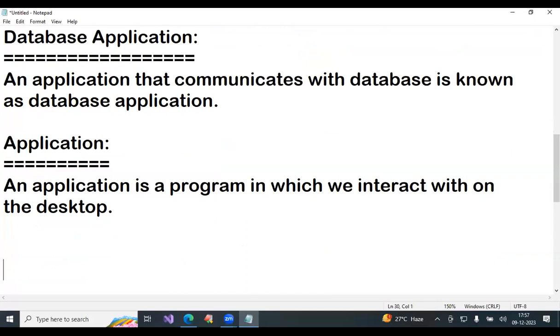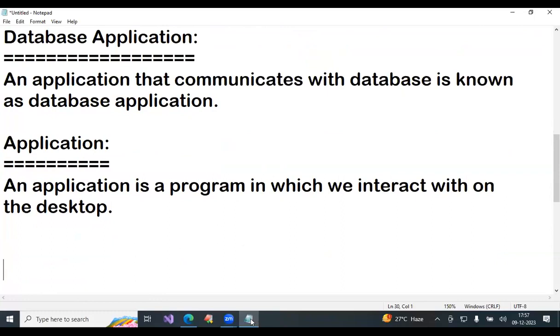If you are interacting with any program, then that program is called an application.